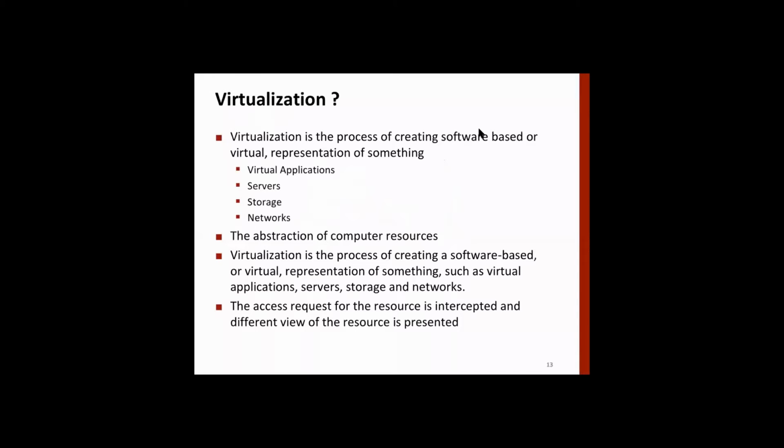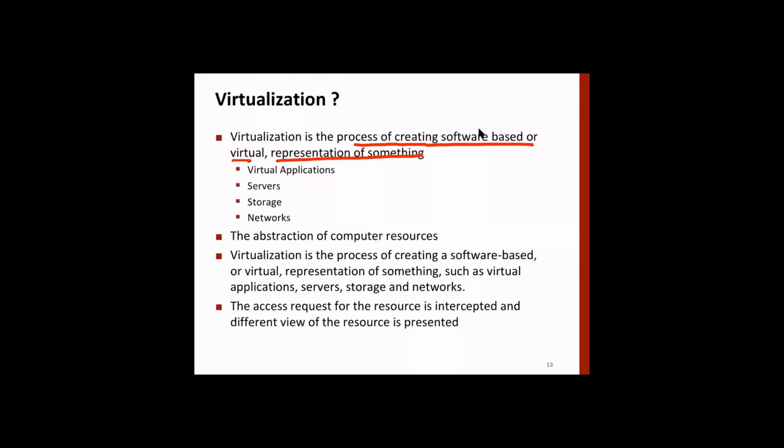So virtualization is the process of creating a software-based or virtual representation of something. When we create a virtual machine, then using the actual hardware resources and software, we build on top of that instances of that machine, using software.